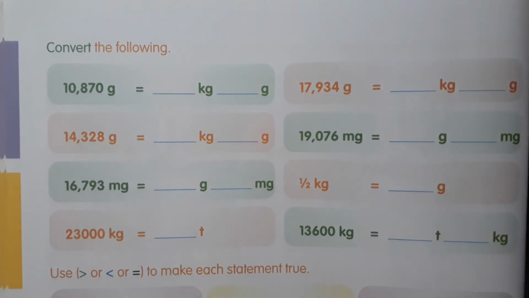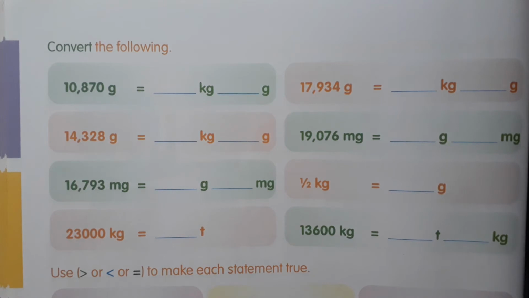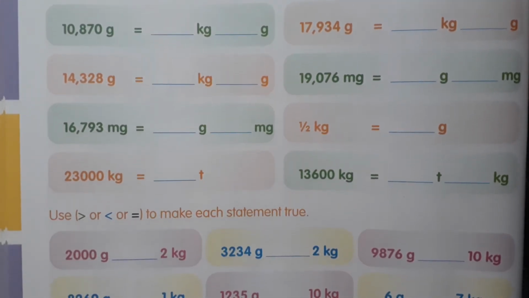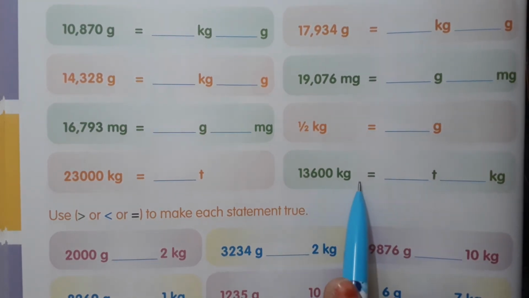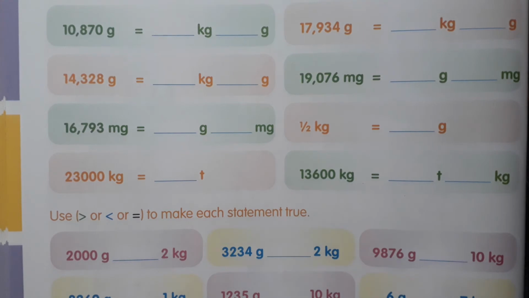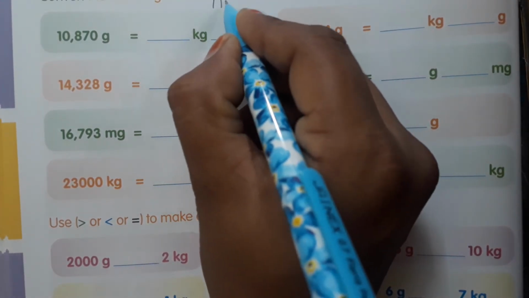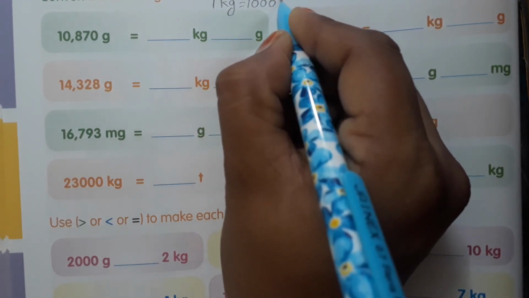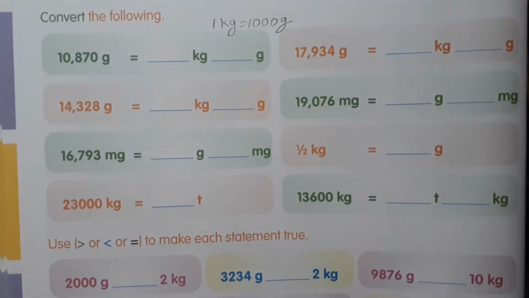Come to the next page, children, page number 34. Convert the following. Some are given in grams, some in milligrams, some in kilograms. You have to change them. First of all, 1 kg means how many grams, children? 1000 grams. Okay, 1 kg means 1000 grams.